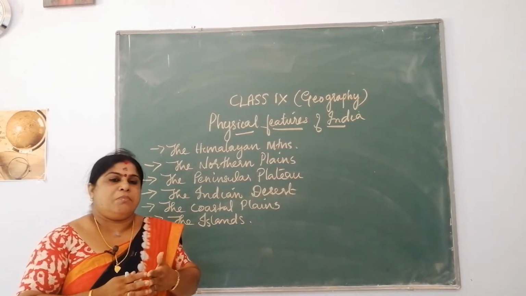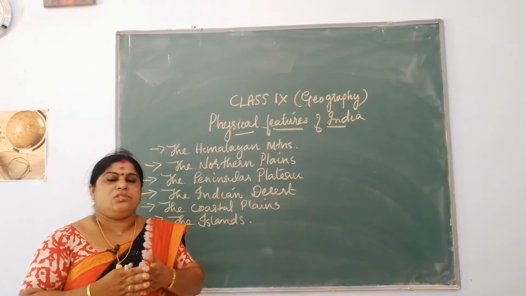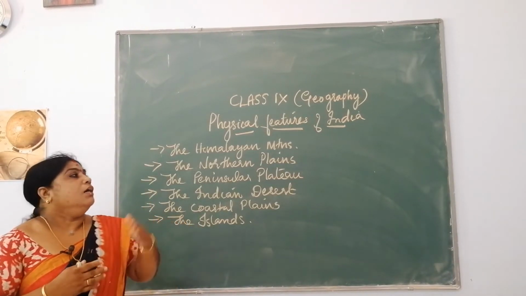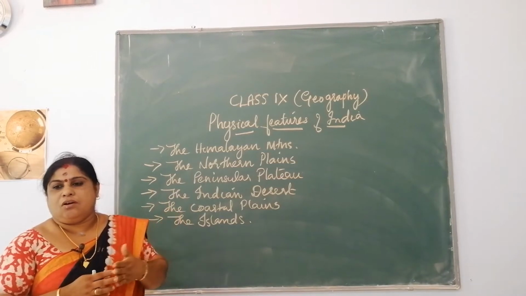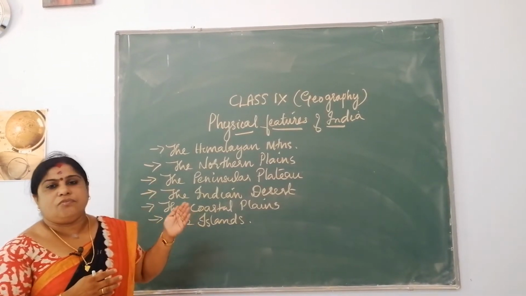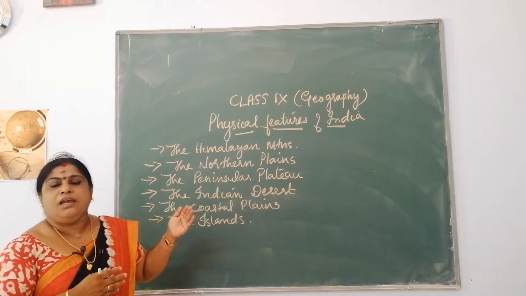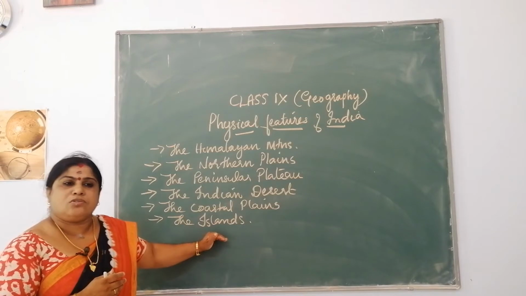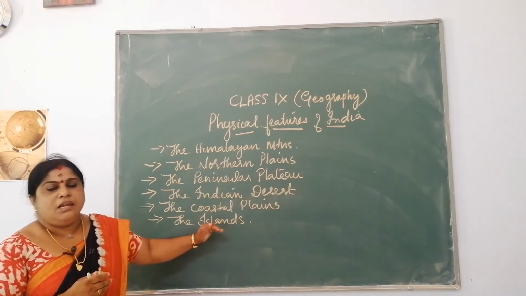So all such physical features that you see on Earth are the after effects of what? It is the after effect of the theory of plate tectonics. So, you classify India into different physical features mainly because of this theory of plate tectonics.